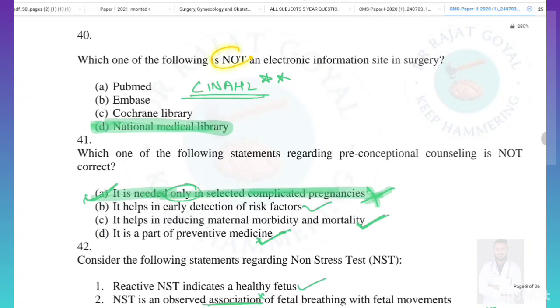Which of the following is not an electronic information site in surgery? So if we talk about electronic information sites in surgery, then PubMed is there, Embase is there, Cochrane Library is there, and another, Sinha Health, is there. But National Medical Library is not associated with surgery, so this is not true.